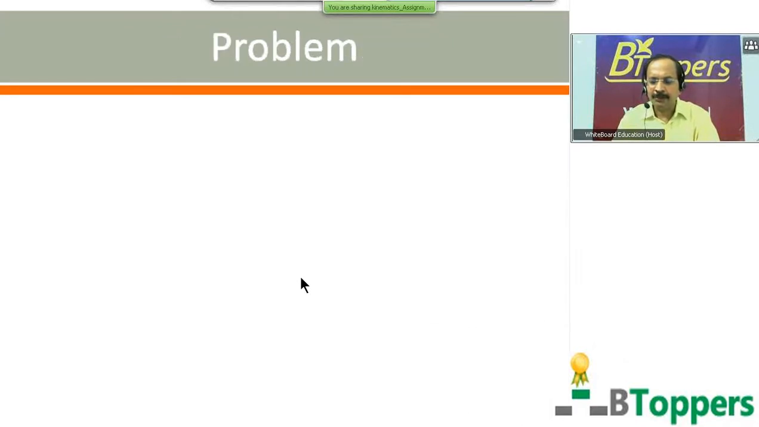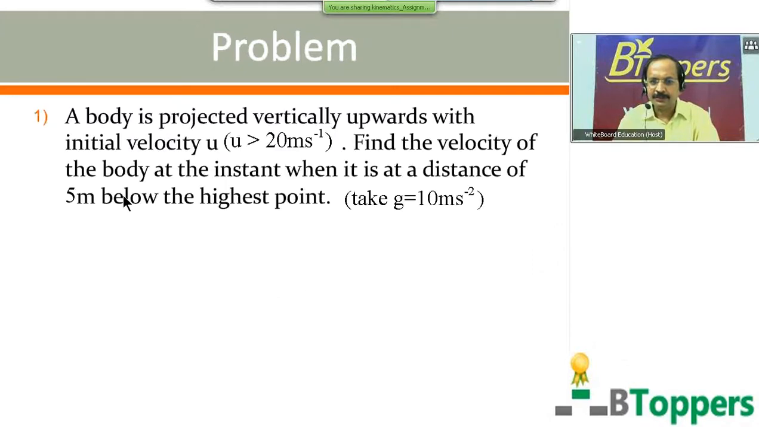Next, I would like to show you a problem on the screen. A body is projected vertically upwards with initial velocity u. Find the velocity of the body at the instant when it is at a distance of 5 meters below the highest point. Take g as 10 meters per second square.